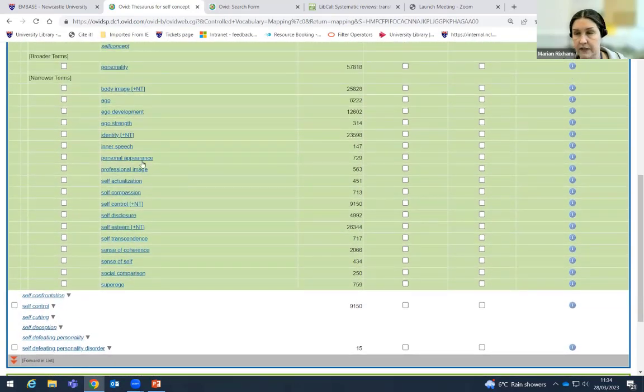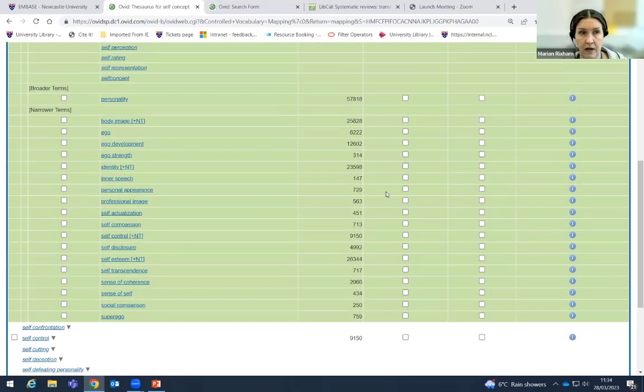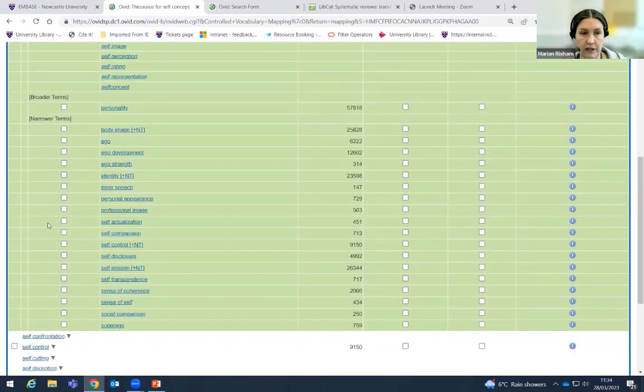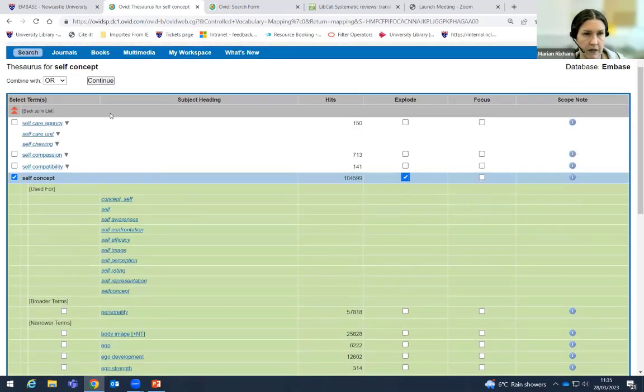Now, it might be that some of these are not relevant, but just having a look through, bearing in mind that we're talking about social media and adolescence, it might be that body image is something I would think about. Self-esteem. Now, I think self-esteem was also one of the headings that we had. So it might be that we could just tick in there, or again, we could use this function over here, explode, which would include all of these narrower terms. So just for the sake of this example, I'm just going to include the narrower terms as well.